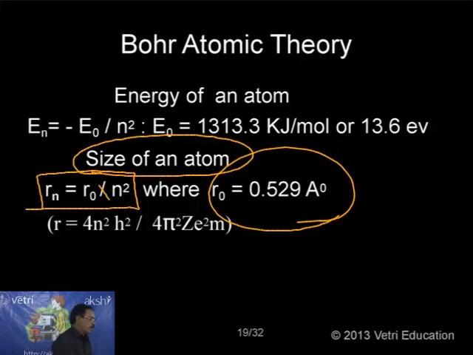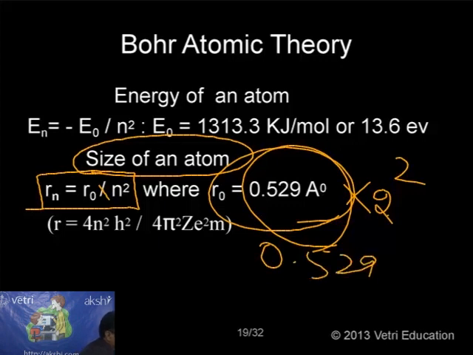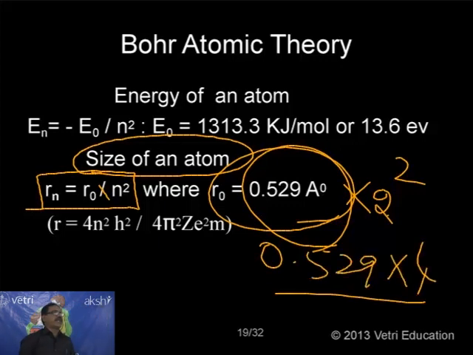What is a very simple example? R0 value is 0.529. That means if the electron is present in the first level, it is 0.529 into 1 square, nothing but 1 into 1. So in the first level, the size is 0.529. Suppose the electron is going to the second level, instead of 1, I can now write 2. So 2 square, 2 into 2, 4. So you multiply 0.529 into 4, which means the value will increase, the size will increase. So when the electron moves higher, the size of the orbit goes on increasing.